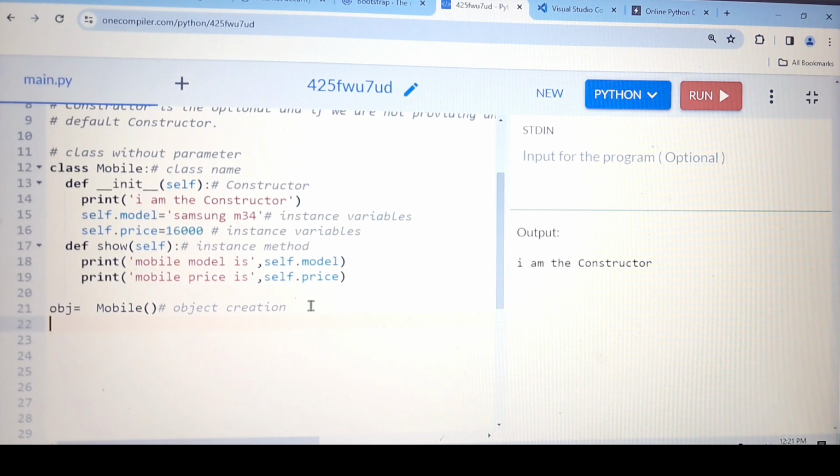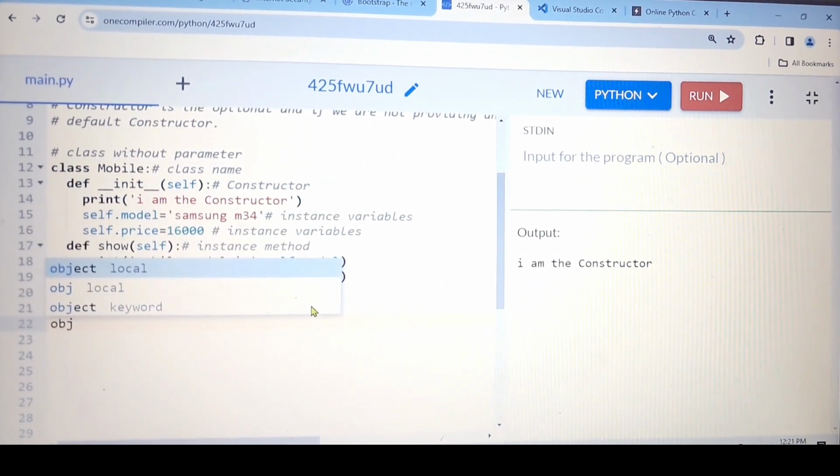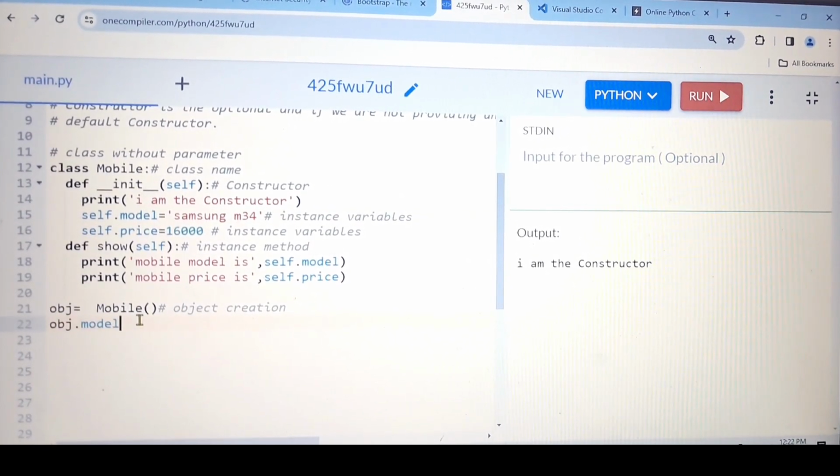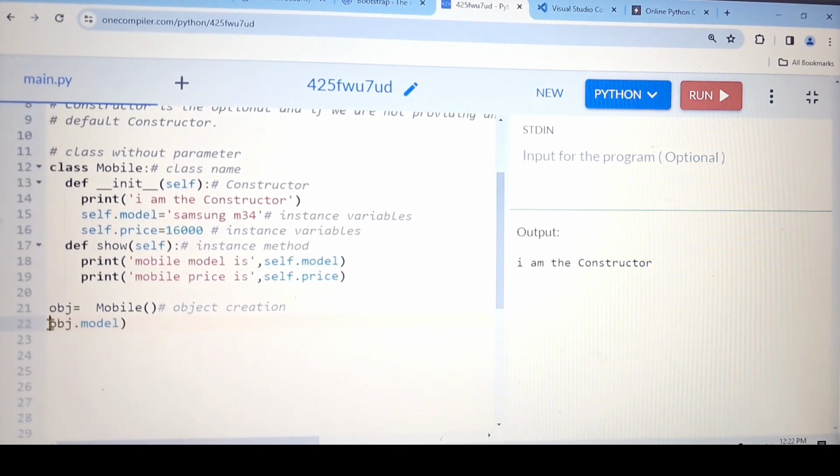Second thing, if I want to access the property of the class, and property is nothing but the variables only, how we can access? So simply what I need to do is obj dot this one. Let me print this statement.